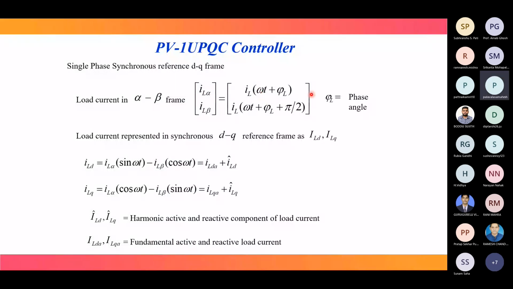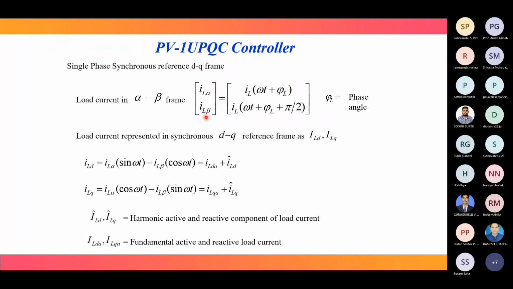Now for the load current in the alpha-beta frame, we create another signal by delaying by π/2. Then we get two signals: I_L(ωt + φ_L) and I_L(ωt + φ_L + π/2). So a delay of π/2 is given. This is the alpha component, this is the beta component.